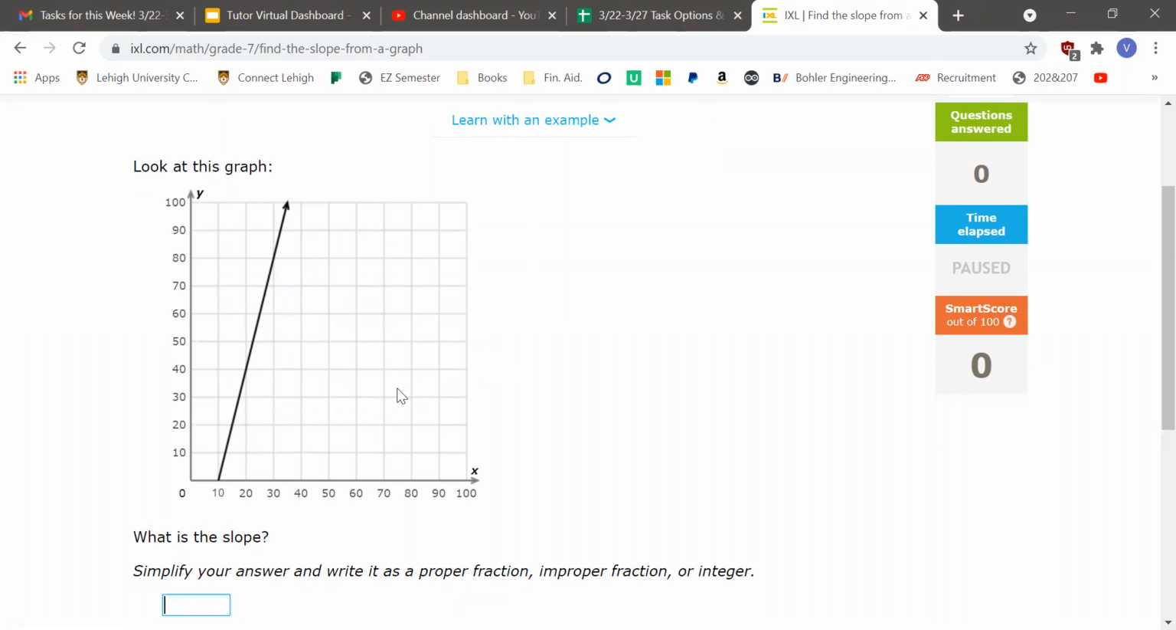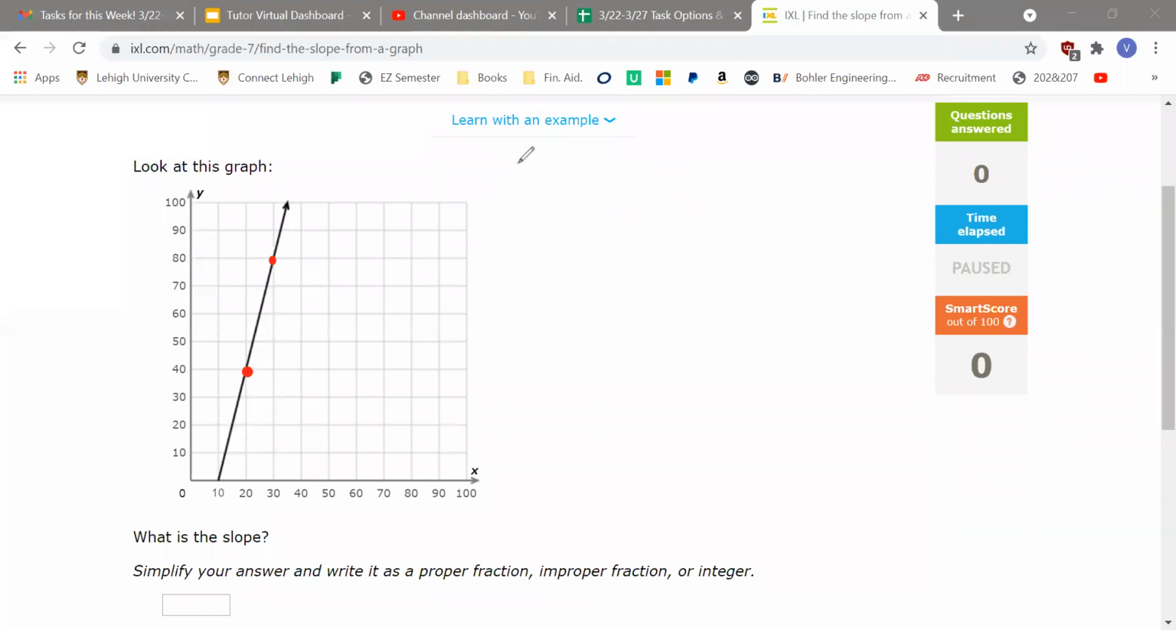Okay, so remember, the first thing we do is we find 2 points on the line. So let's try to find 2 points that are easy to see. I'll choose this point here. As you can see, it's easy to tell where it would be on the line. There we go. And then the next one, I would choose right here also. And see where those numbers are.